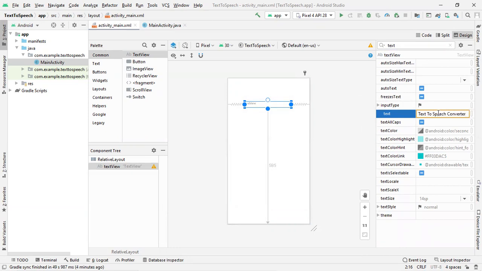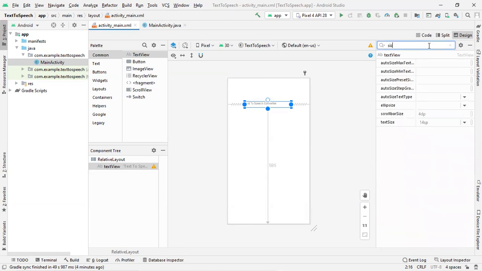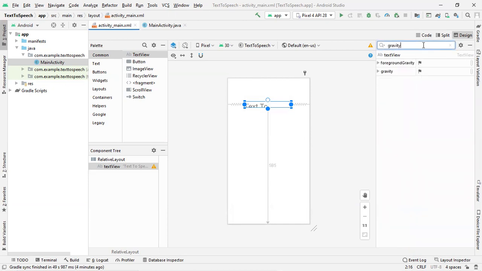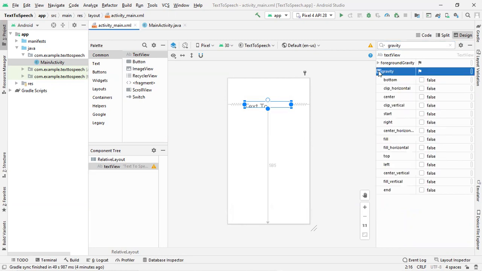Let us increase the size of text. I will select size property. I will increase the size to 36 sp. Then I will make sure it is center aligned. So I will go to gravity. Inside gravity, I will make sure it is center aligned.